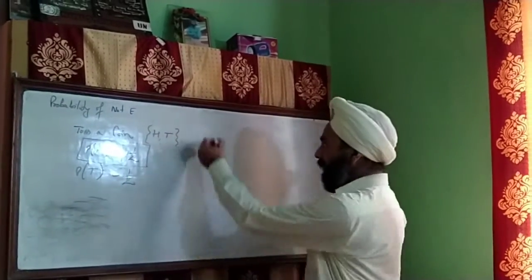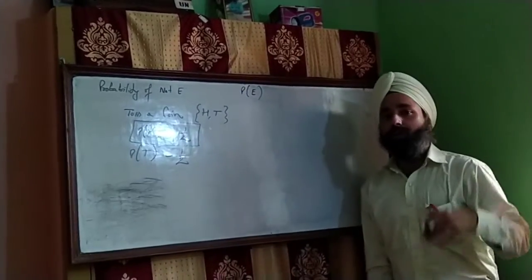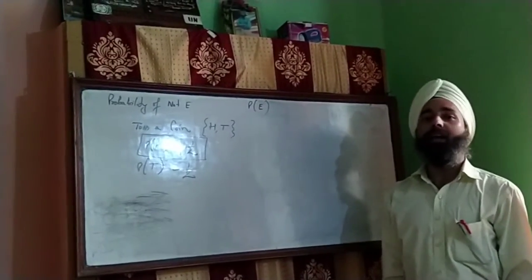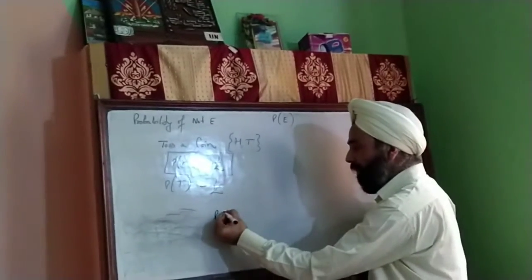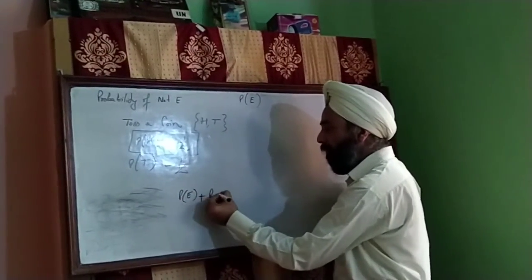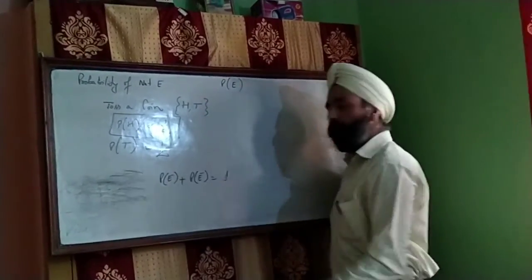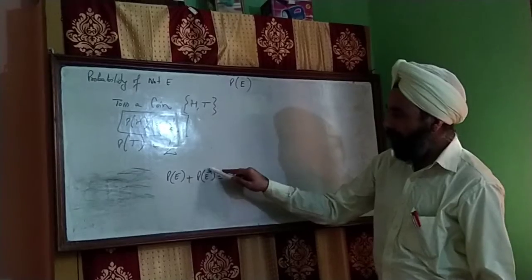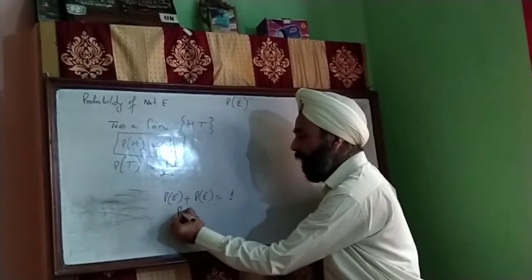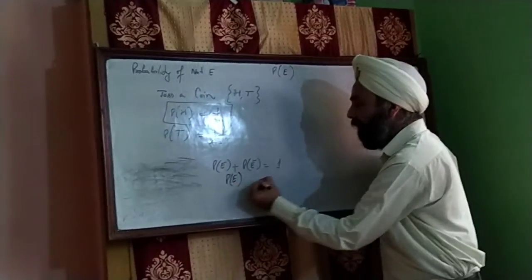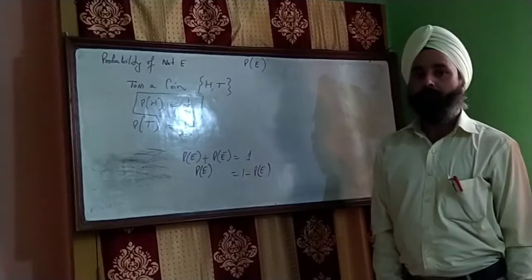That is, if E is the probability of happening an event, then what will be the probability of not happening an event? Firstly, this thing should be clear, that probability of happening an event plus probability of not happening an event is always equal to 1. E bar से मैंने denote किया probability of not happening an event, then probability of not happening an event will be 1 minus probability of happening an event.